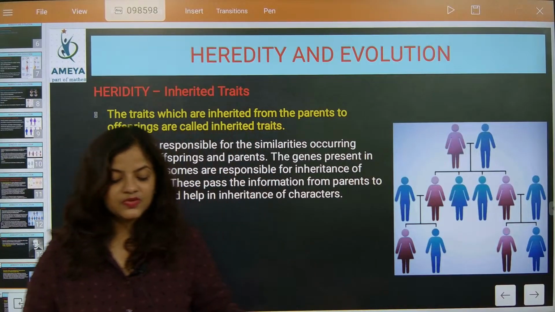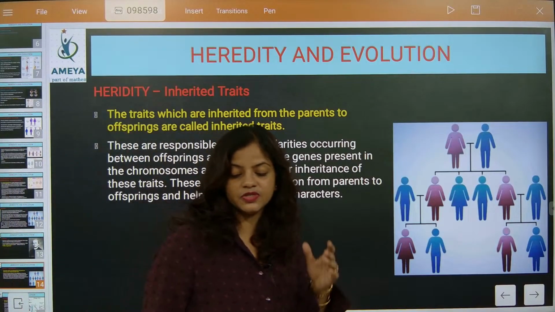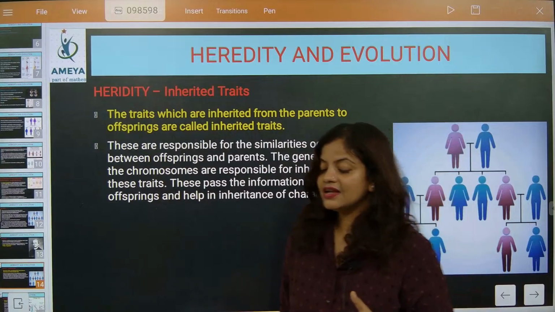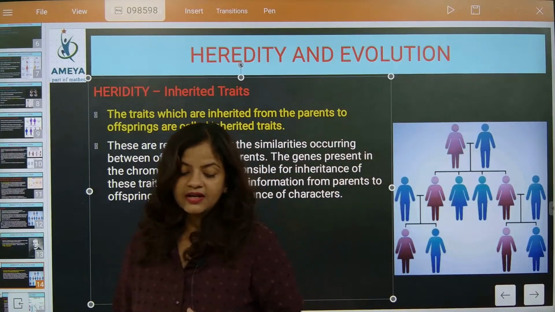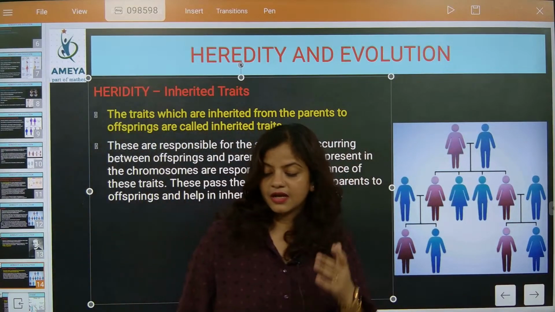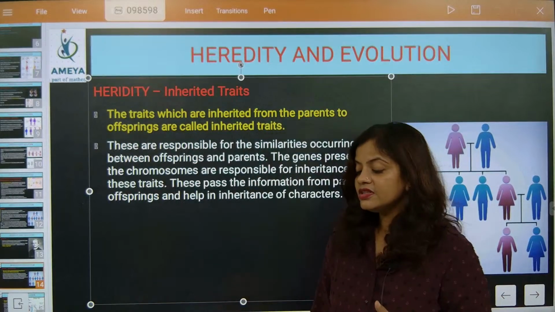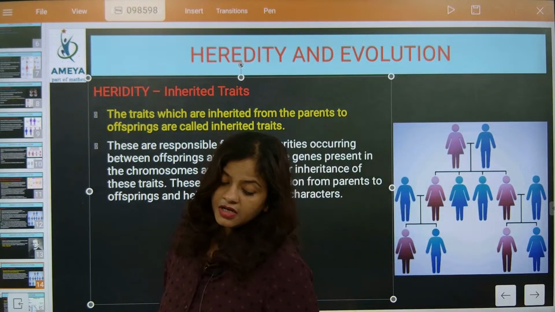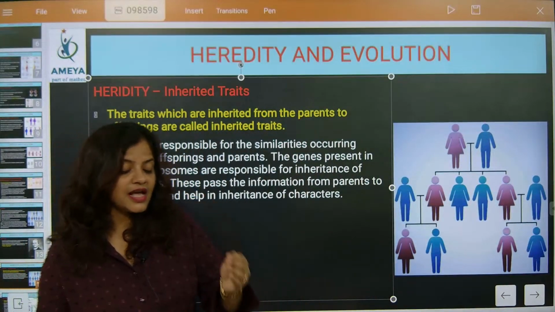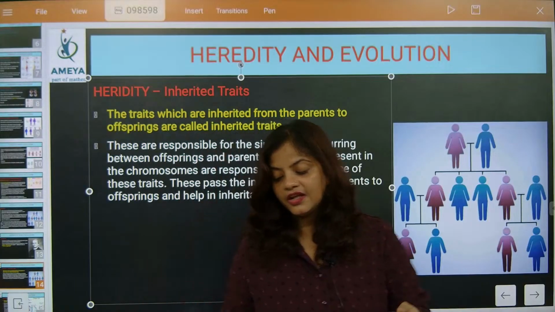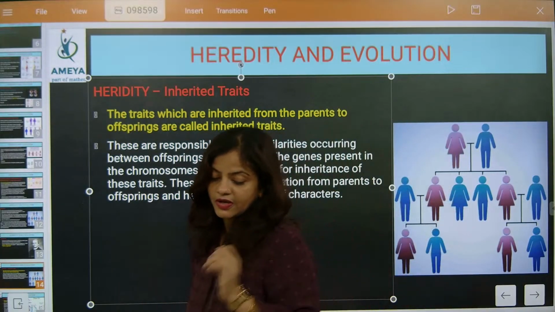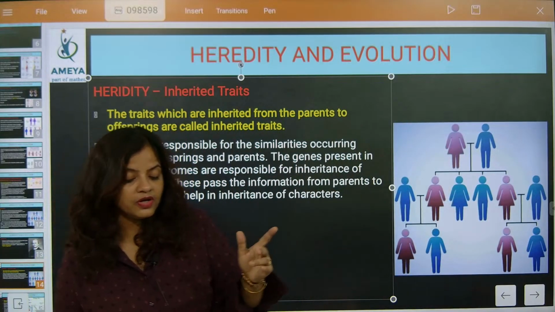Those traits which were inherited are coming from the parents. Another important thing we have learned is that it is the DNA which is carrying the genetic information from the parents to the offspring. Understood?